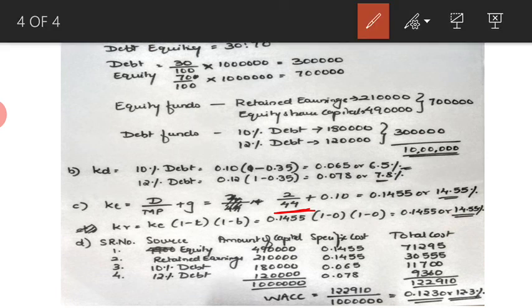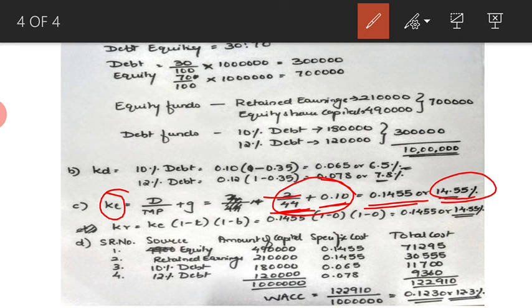So 2 rupees is the dividend, we have calculated that. 44 is the market price and 10% is the expected growth rate. So if you simplify this, we get 0.1455 or 14.55% as your cost of equity.